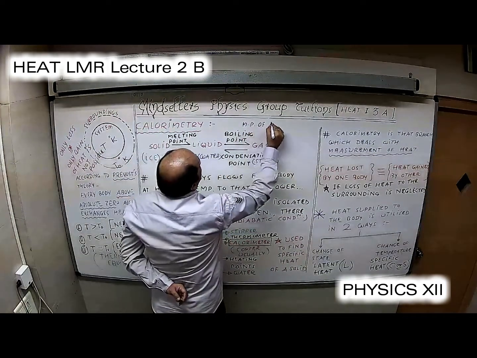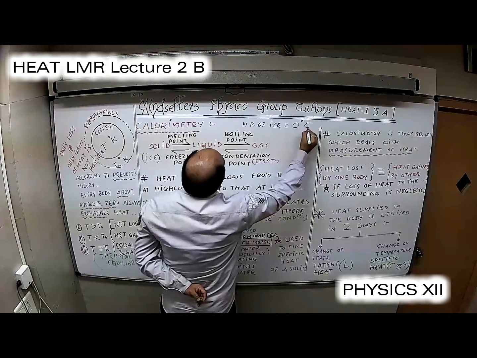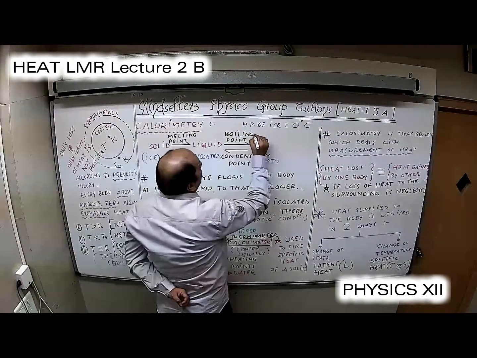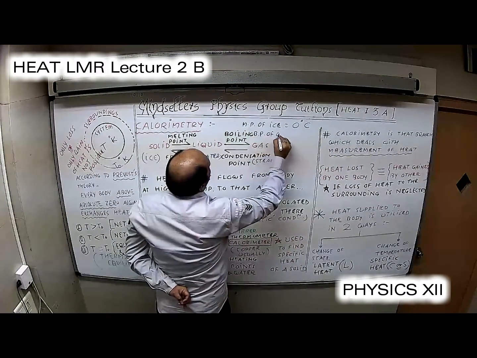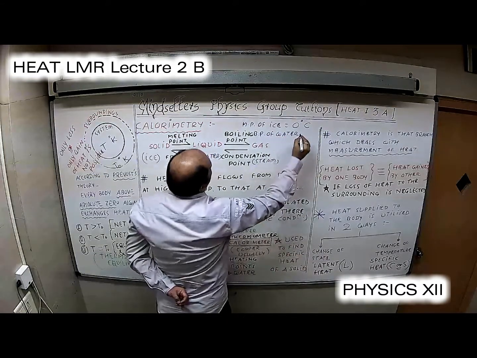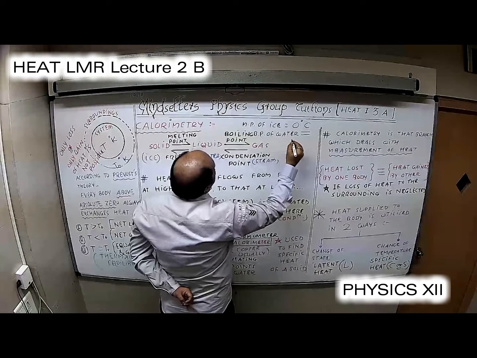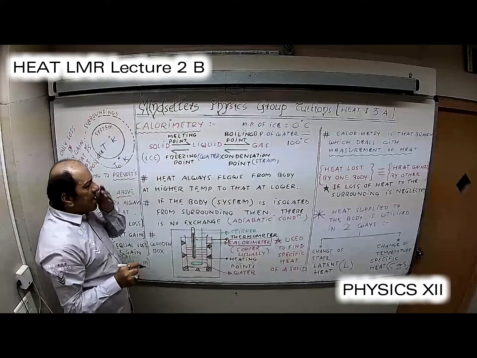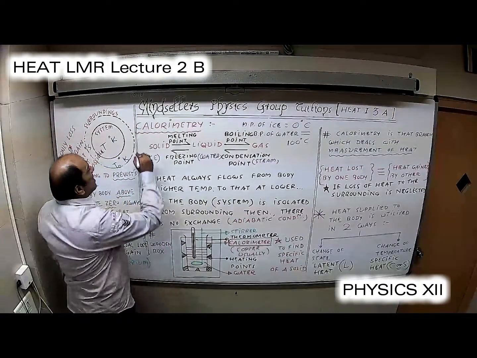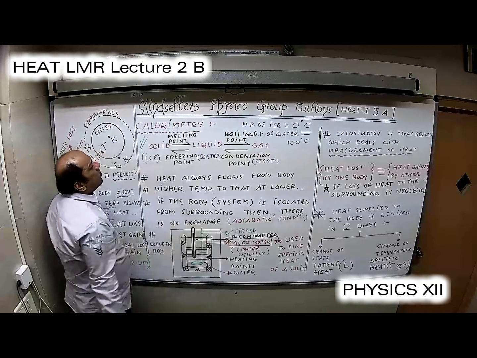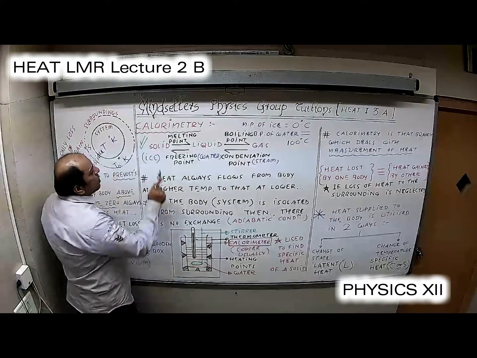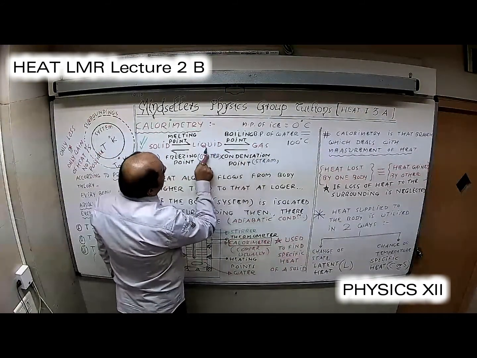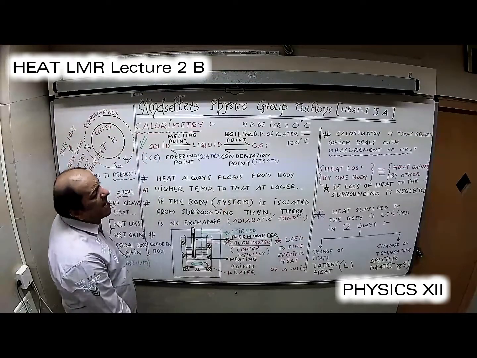For example, the melting point of ice, you know this from school level very well, is 0 degrees Celsius. Likewise, when the liquid state is changing to gas or the gaseous state is changing to liquid, we call this the boiling point of water. Of course, there are other substances also, but we are just talking about ice, water, steam because this is the easiest example around us. So, melting point of ice is 0 degrees Celsius and boiling point of water is 100 degrees Celsius. Solid to liquid happens at melting point or freezing point, and vice versa. Liquid to gas, gas to liquid happens at boiling point or condensation point.